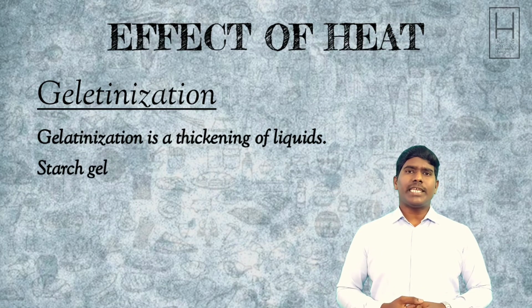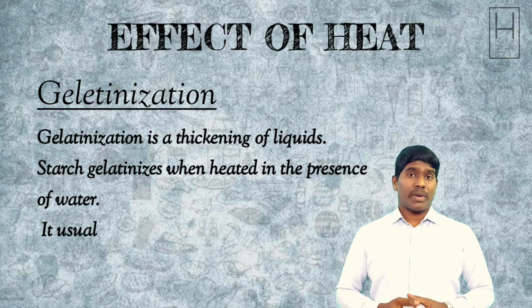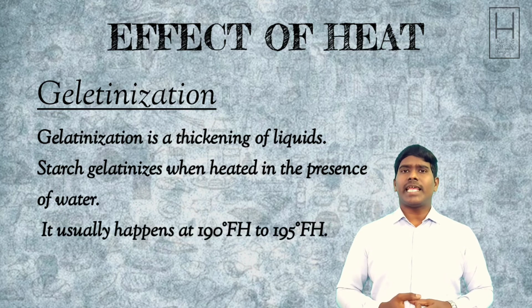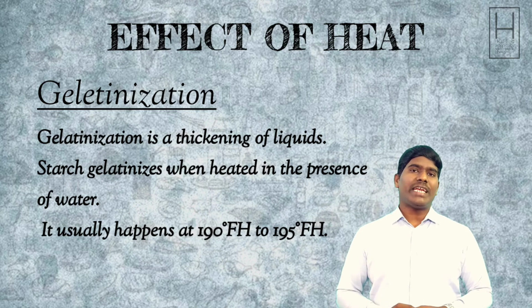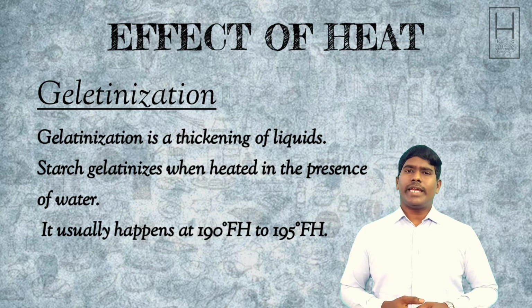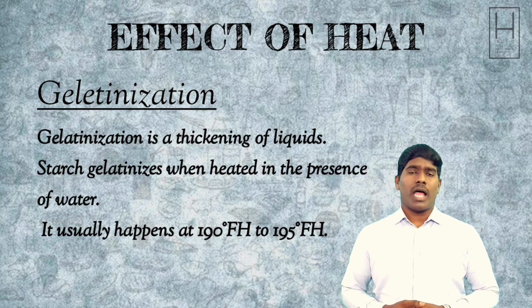Gelatinization. Gelatinization is the thickening of liquids. In the presence of water, starch gelatinizes when heated. The starch granules absorb the water, swell and then burst, leaking the starch into the surrounding liquid. Swelling usually happens at 190 to 195 degrees Fahrenheit. Excessive prolonged heat, not enough heat, inadequate dispersion of dry starch into melted fats and cold water, and excessive agitation may interrupt the proper gelatinization process.